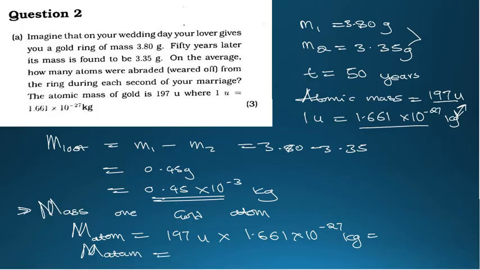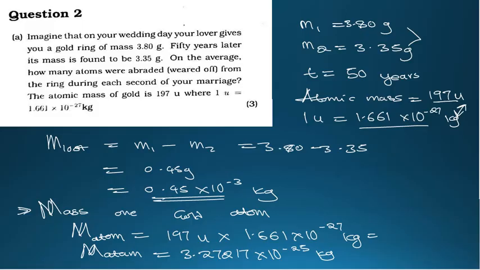We are going to get 3.27217 times 10 to the power negative 25 kg. So this is the mass of a single atom.